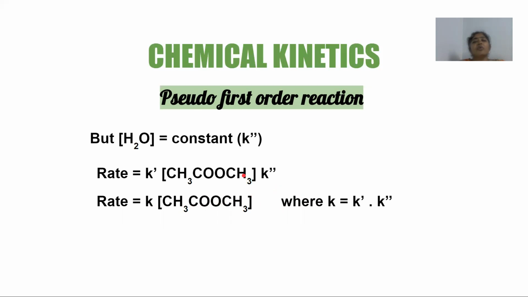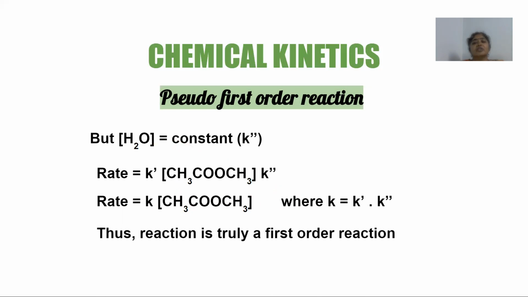It is only because the water is in excess we can consider the concentration of water to be constant, and hence we assume that the rate actually depends only upon the concentration of methyl acetate and not upon the concentration of water. So this hydrolysis of methyl acetate, though being a second order reaction, behaves as if it is a first order reaction, and hence it is an example of a pseudo first order reaction.